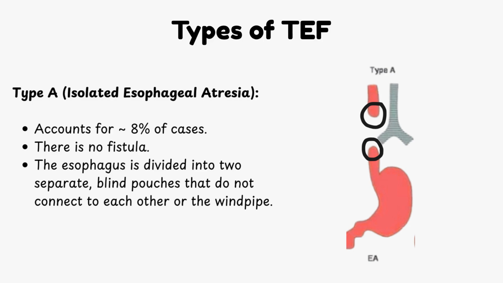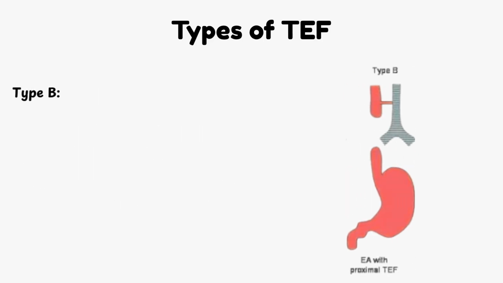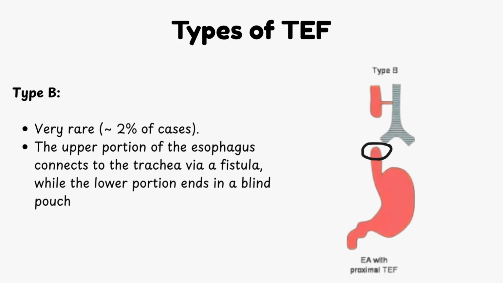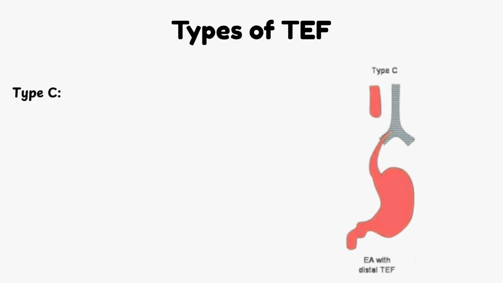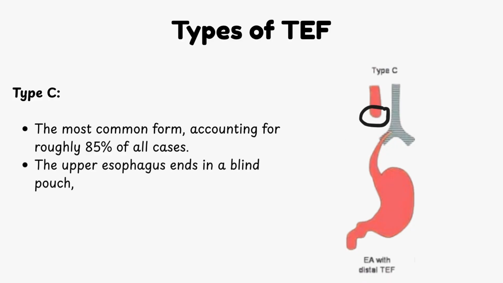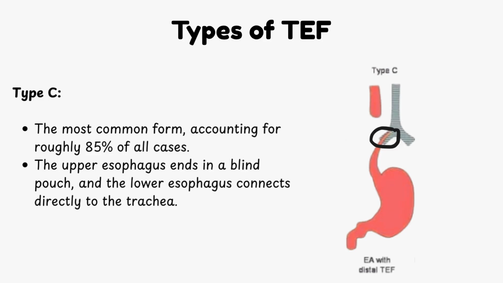or the windpipe. Type B. This type is very rare, approximately 2% of cases. The upper portion of the esophagus connects to the trachea via a fistula, while the lower portion ends in a blind pouch. Type C. It is the most common form, accounting for roughly 85% of all cases. The upper esophagus ends in a blind pouch, and the lower esophagus connects directly to the trachea.